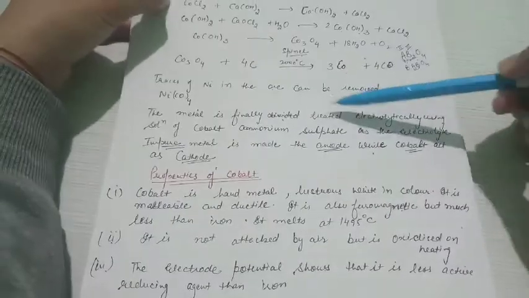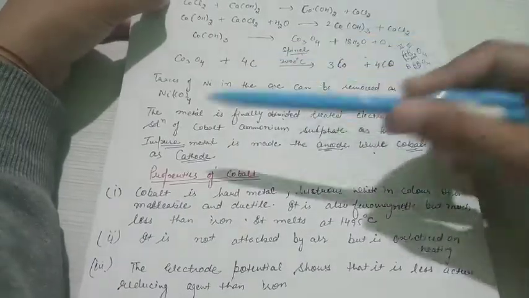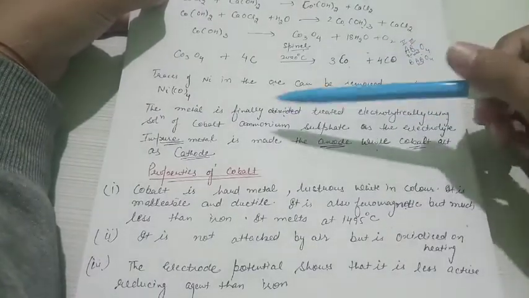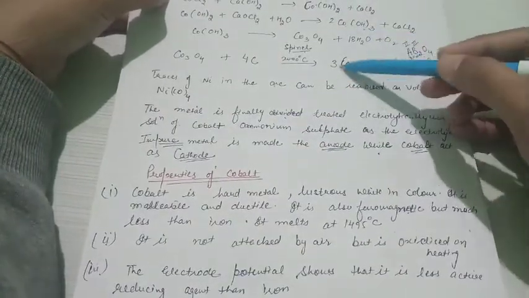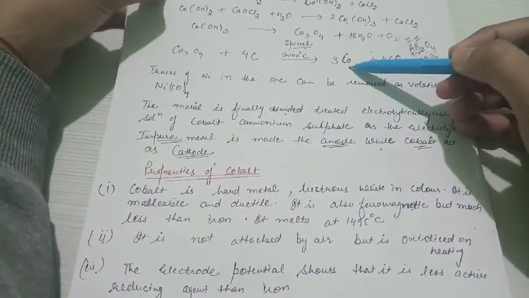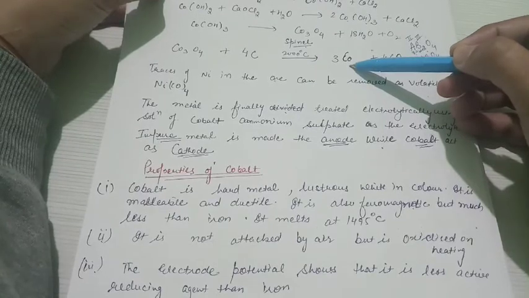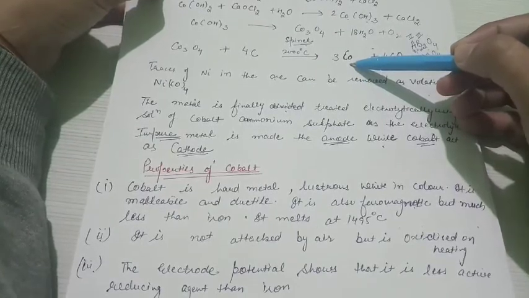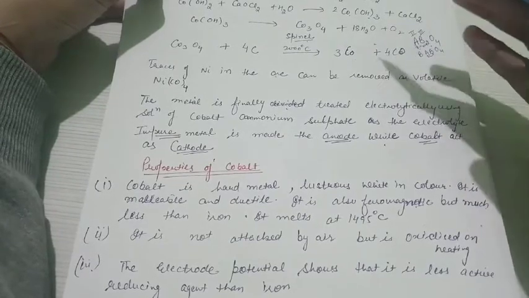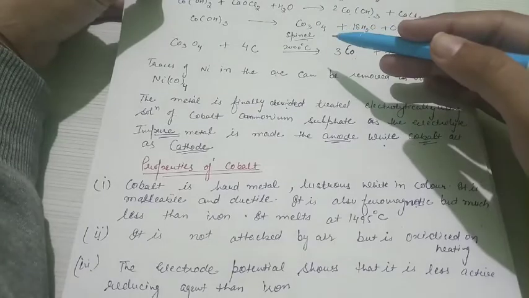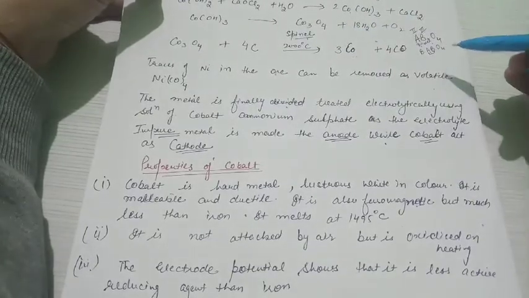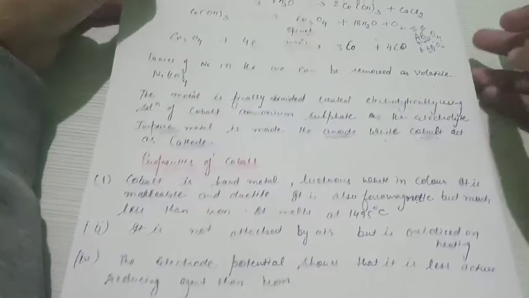The metal is refined by the electrolytic method using a solution of cobalt ammonium sulfate as the electrolyte. If the metal we extract, that is cobalt here, is not of very high purity, in order to increase the purity of that metal, we treat it further with electrolytic reduction, where at one end we attach impure cobalt, and on the other side the pure cobalt is extracted.